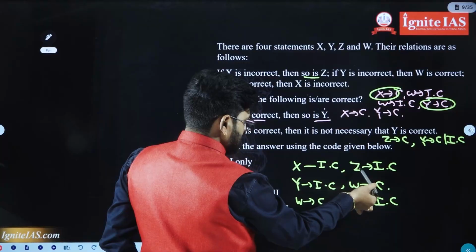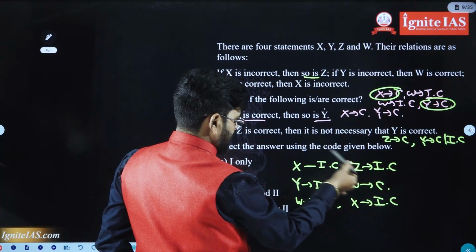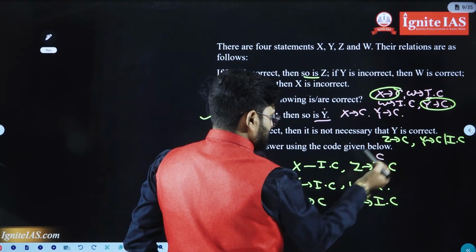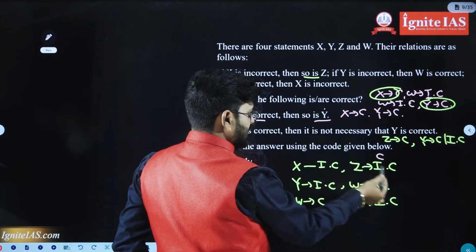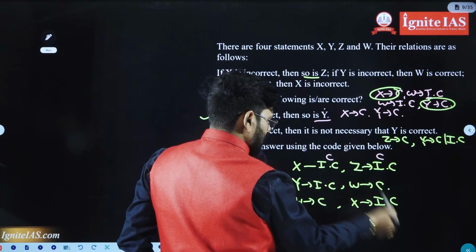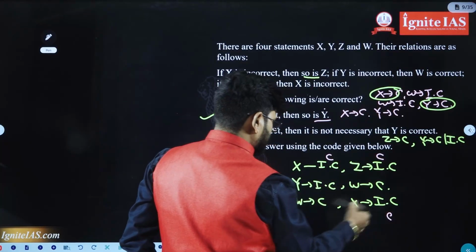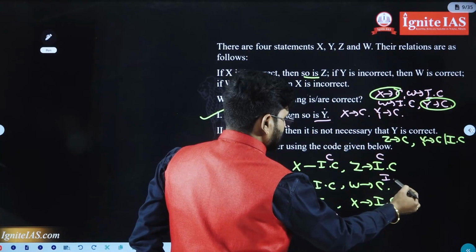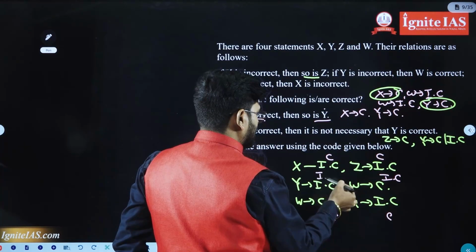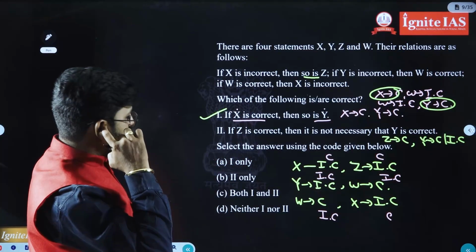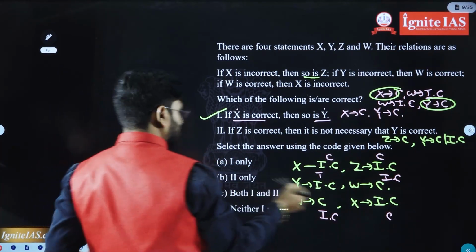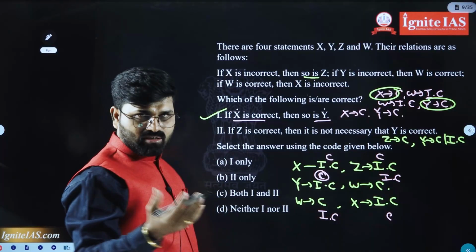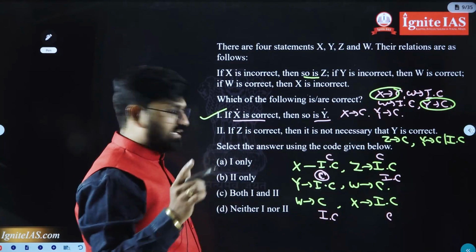From Z to X, X to W, W to Y. If Z is correct, then X is correct, W is incorrect, and so Y must be correct, not incorrect. It may be correct or may not be correct, we don't know, like they gave in the statement, but it must be correct.